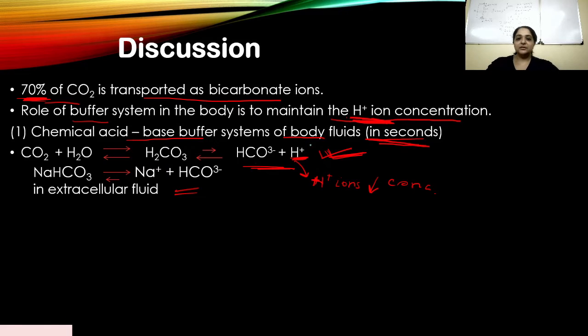Now what happens if H plus ions suddenly increase? There could be a situation where H plus ions suddenly increase. This could be due to acidosis. This could be due to some kind of food that you have consumed which is very acidic. So H plus ions will increase. Now then what happens? To balance that out, the reaction will move to the left. That means H plus will bind with HCO3 minus to form H2CO3 and then to form carbon dioxide and water.